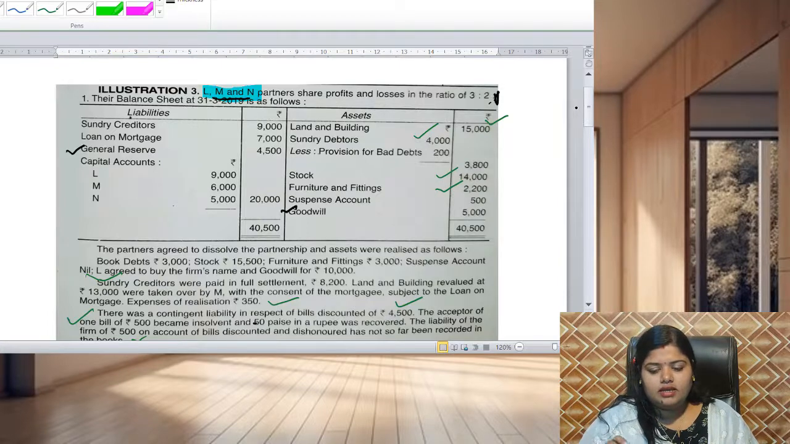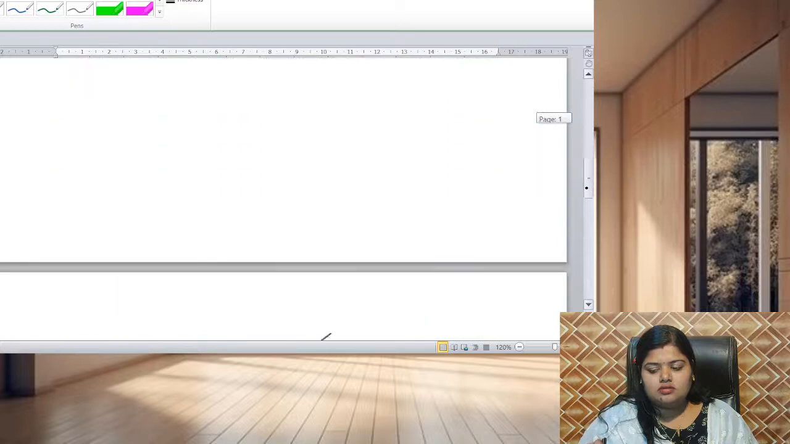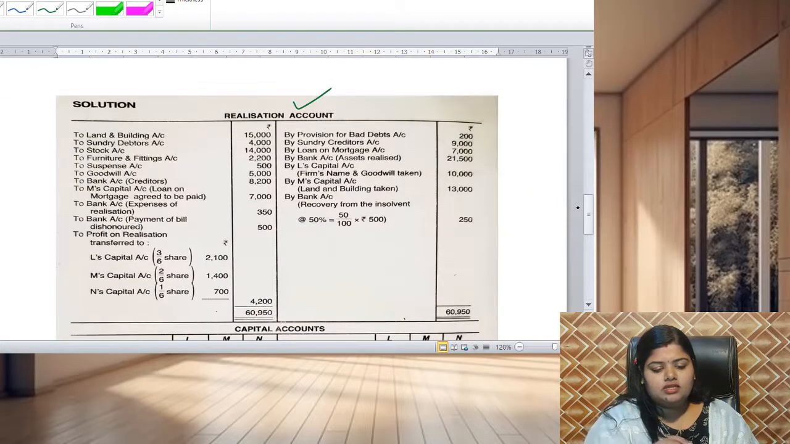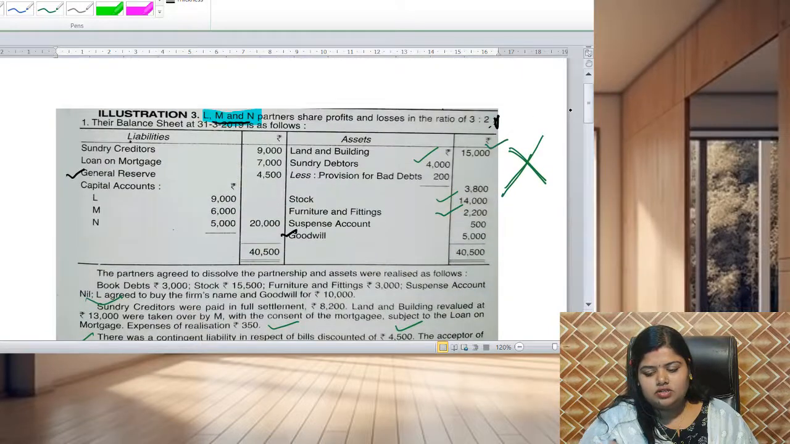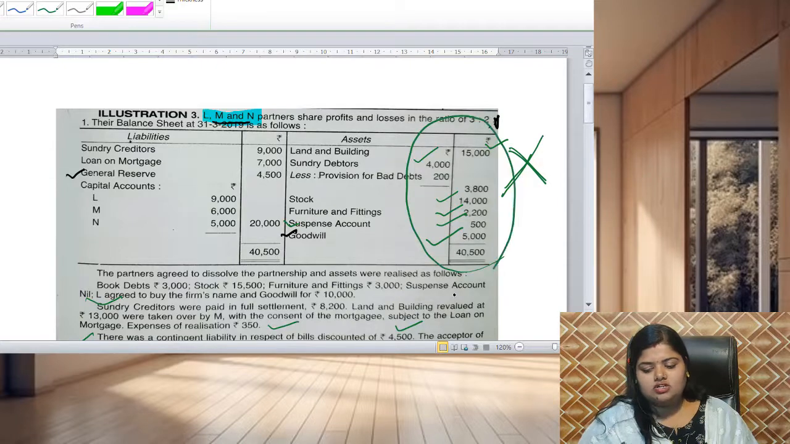So here you can see, land is 15,000, debtor is 4,000, stock is 14,000, furniture is 2,200, suspense account is 500 and goodwill is 5,000. These all you can see here in the balance sheet. So the entire amount of the asset side is transferred to the realization account.